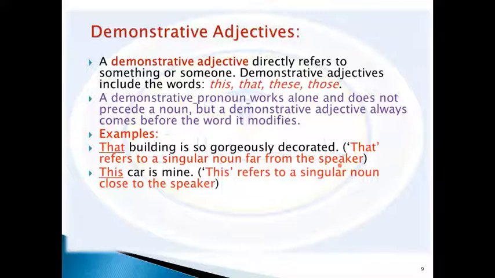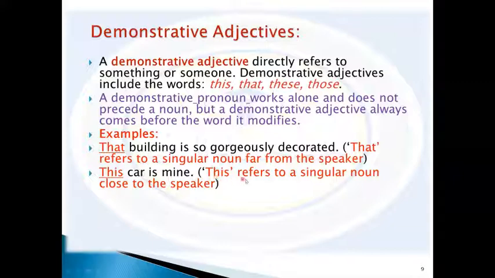When we say this car is mine, that means this refers to a singular noun close to the speaker. When the car is near the man, he can touch it in some way. You can say this car.